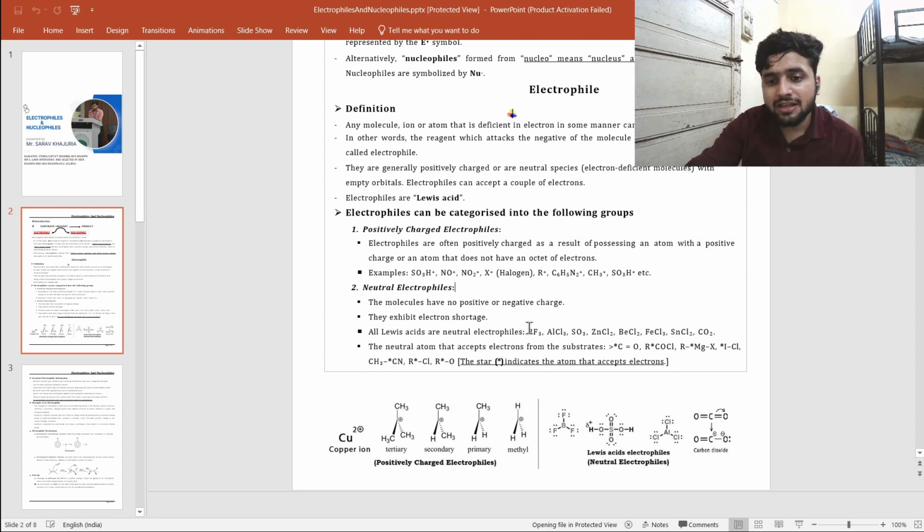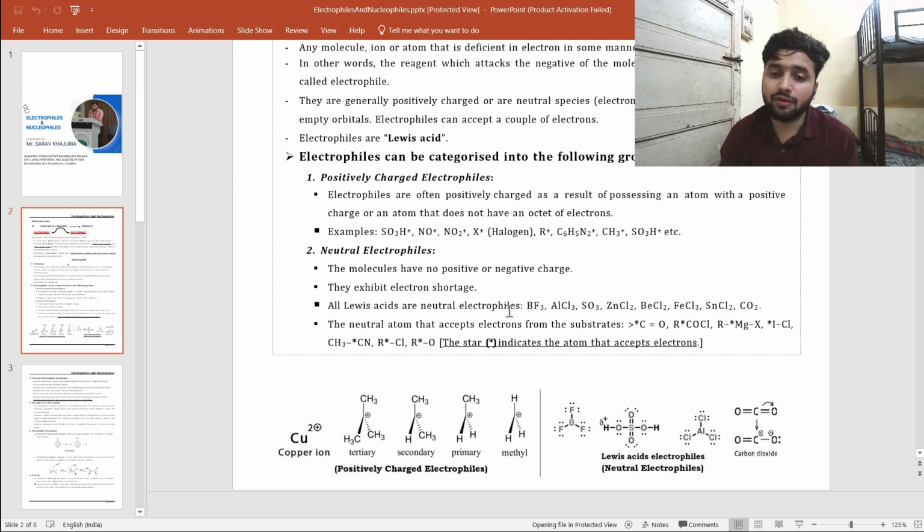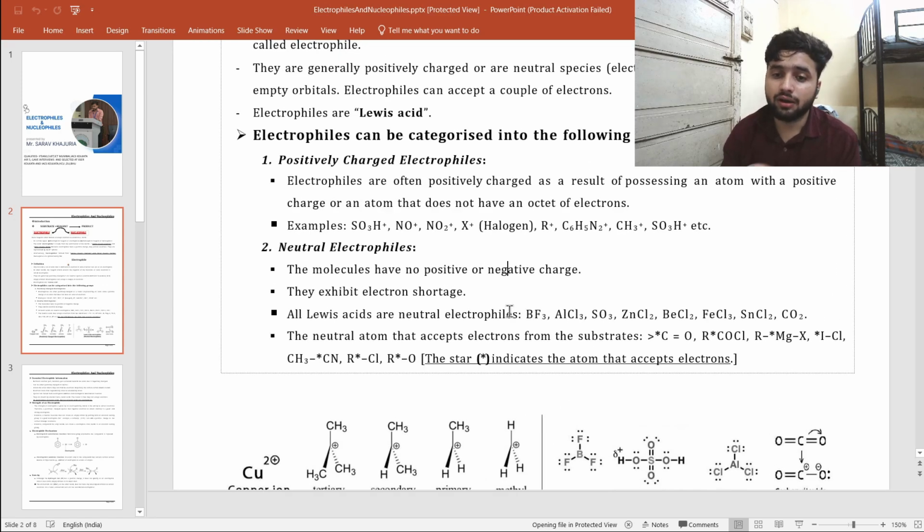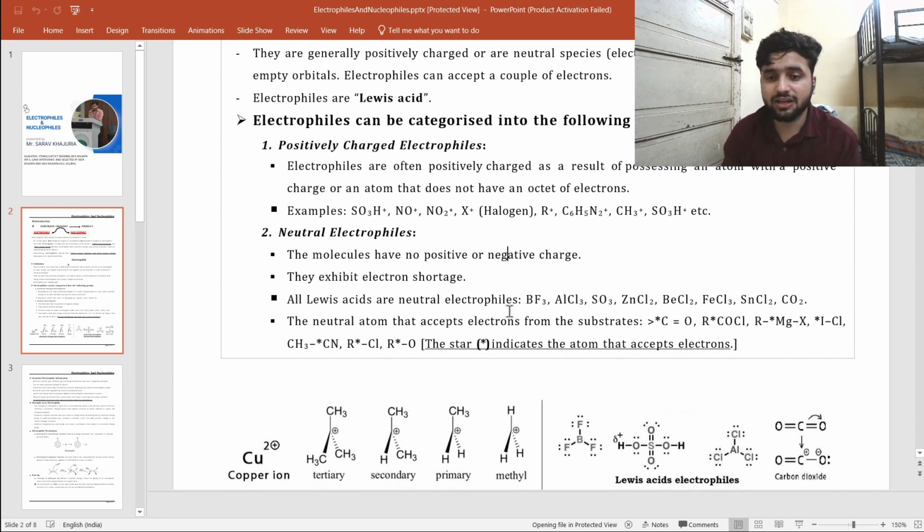In BF3, the boron is sp2 hybridized and one vacant orbital is present, so it also acts as an electrophile. We will see it later when we draw its structure, then we will definitely get clarity.